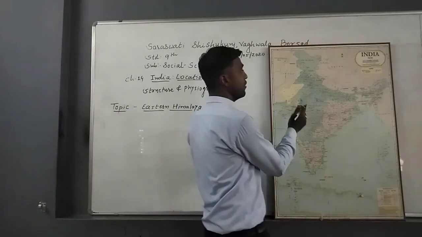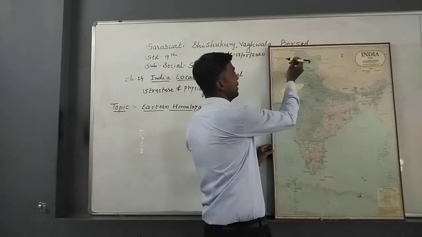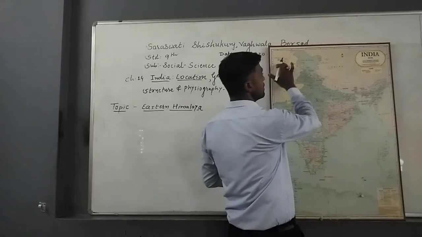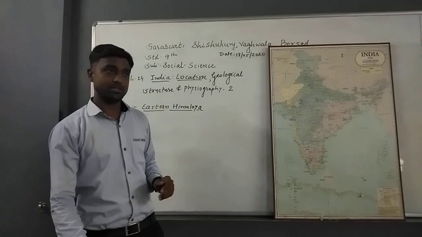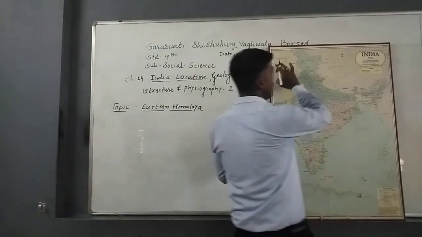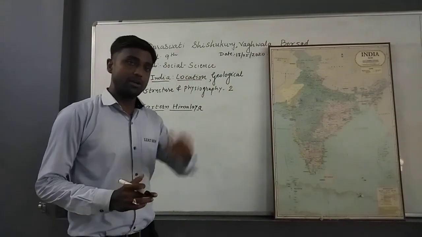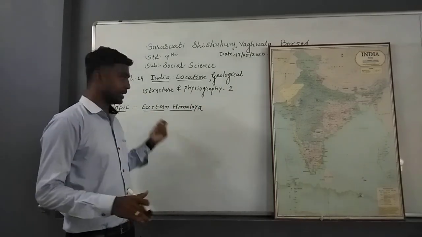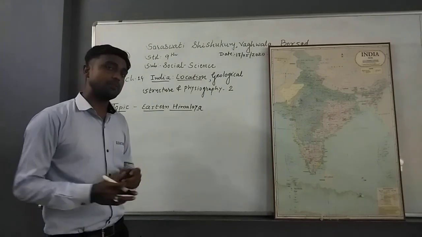So this Himalayan mountain range starts from Afghanistan. You just see the pen at this point. Now from Afghanistan to Myanmar, it is considered a 2400 kilometer long mountain range. Apart from that, on the basis of this long mountain range, the Himalaya is divided into 2 parts: the northern Himalayan mountain range and the eastern Himalaya. Our today's topic is the eastern Himalaya, but we just recall what the northern Himalayan mountain range is.